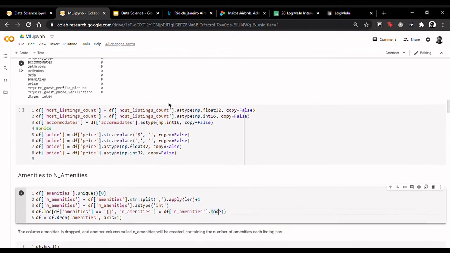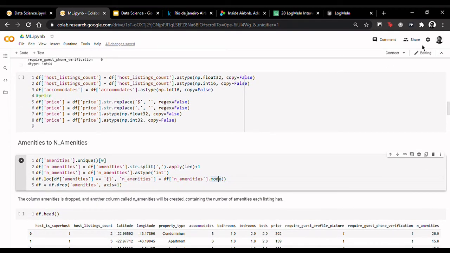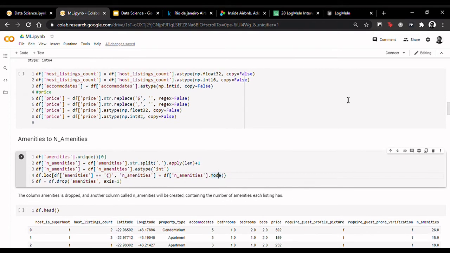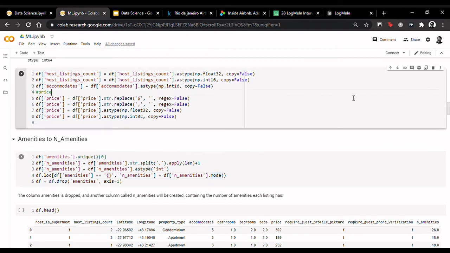Now let's talk about amenities to n_amenities. So what does this section do? Well, the analysis can be pretty complicated if we choose to individually consider each amenity. Thus, we decided to drop the column amenities and create another column n_amenities, which indicates the number of amenities offered in the listing.